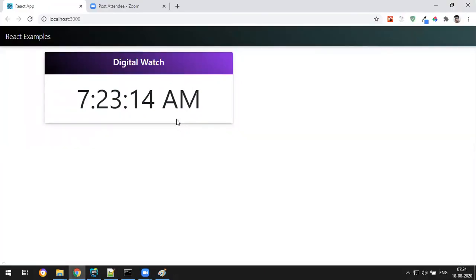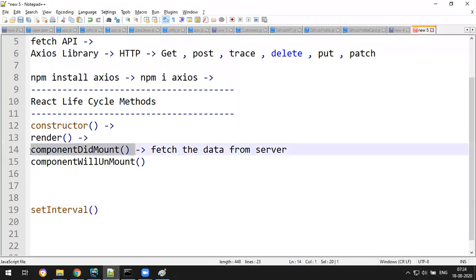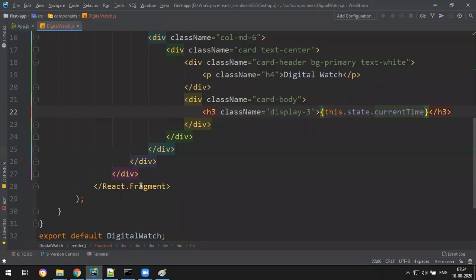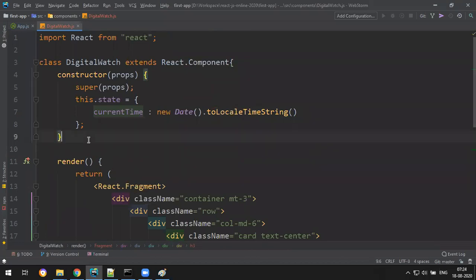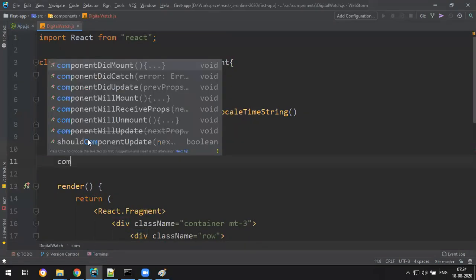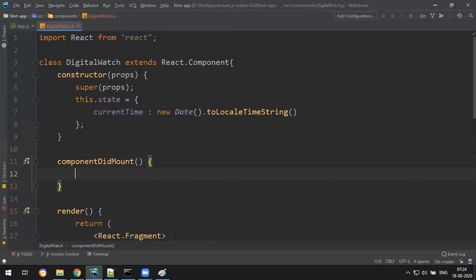So I write a function componentDidMount. When the component is fully loaded, I just set an interval. So let me write setInterval.